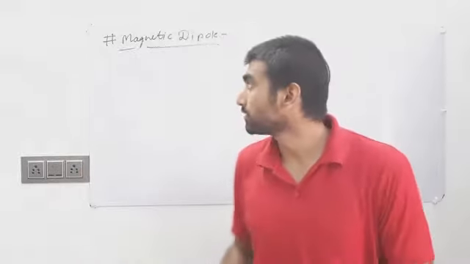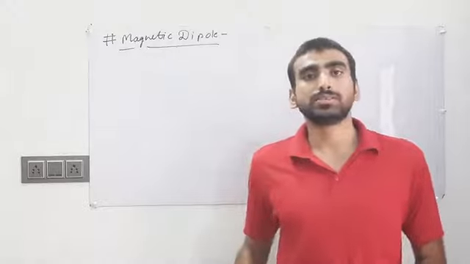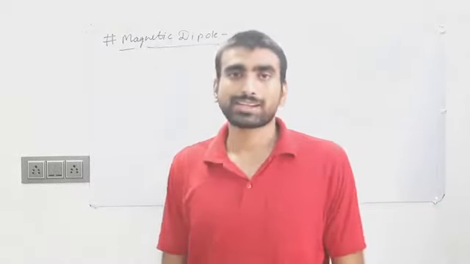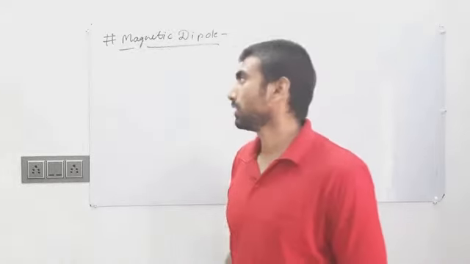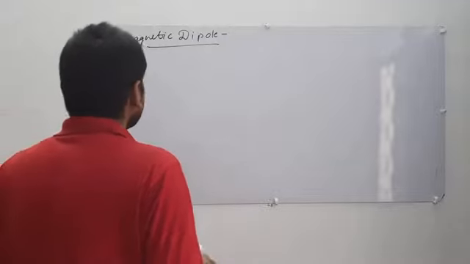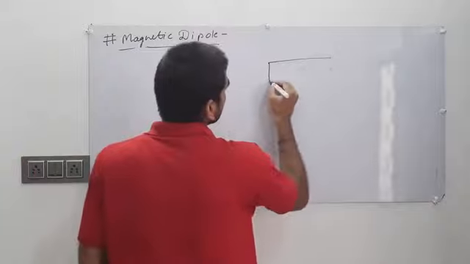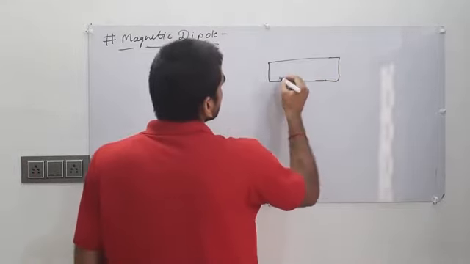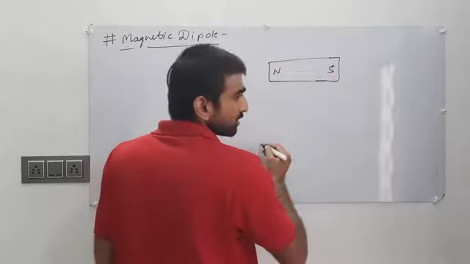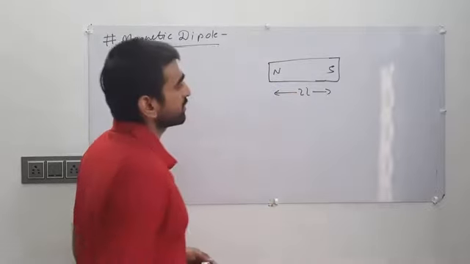Now our next topic is magnetic dipole. As you already studied about electric dipole, same as in magnetism there is a magnetic dipole. That means if you draw a bar magnet, there is a north and this is the south, and the distance between the two poles is 2L.